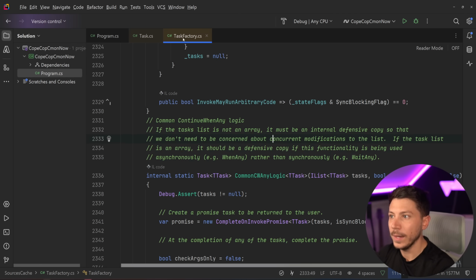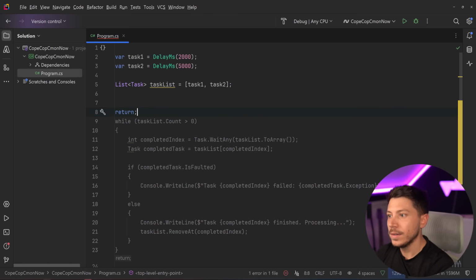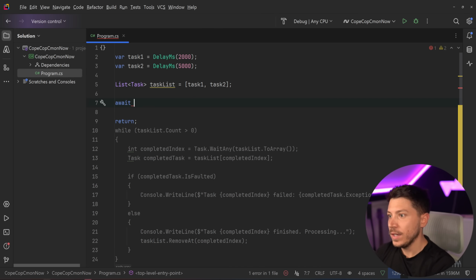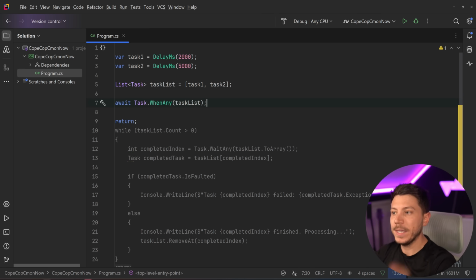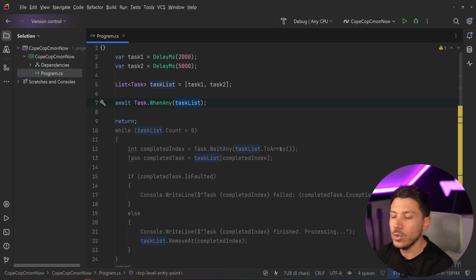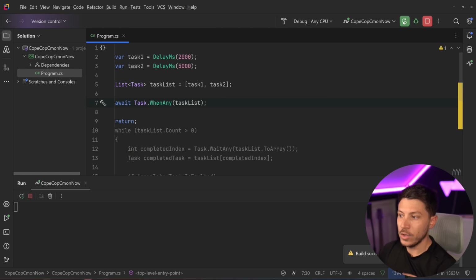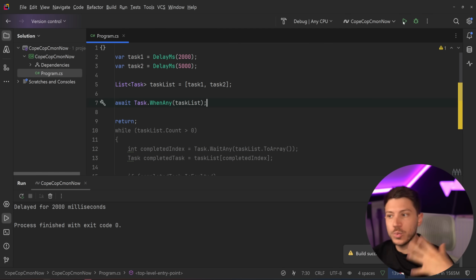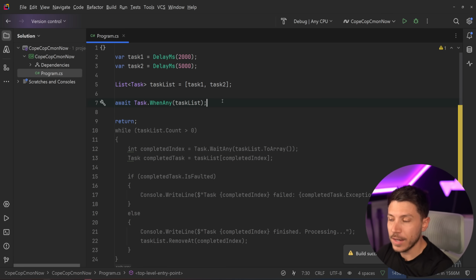Why? Just why? Now, there are many ways to deal with this problem in .NET. The easiest one, if you want to have it asynchronously, is to say Task.WhenAny and pass down the tasks, and this will spit back the task that completed first. So if you want to have this loop idea and have a when anything, then you can have that. If I just run this as it is, you'd expect the first task to complete and that's it, because we don't do anything with the rest of the code. So that's one of the ways you can code logic and sensibility into the code.